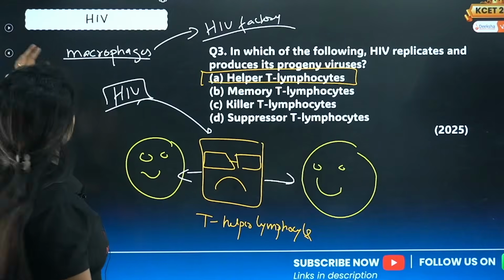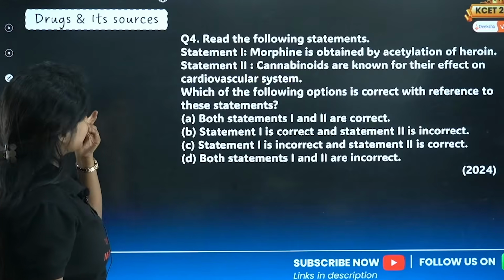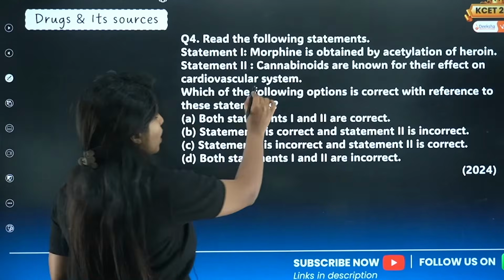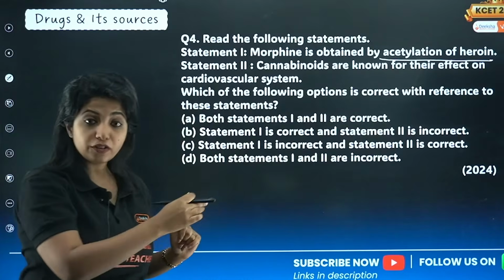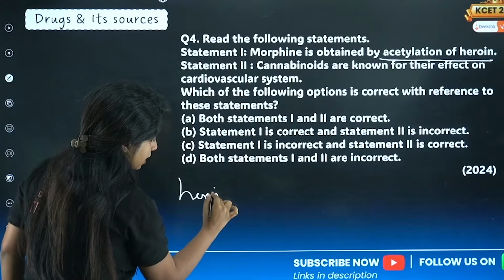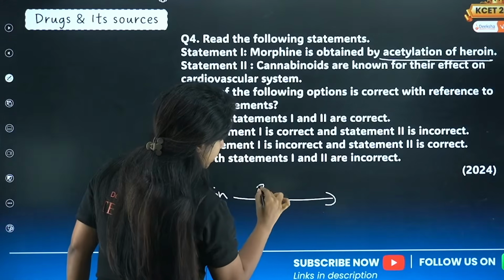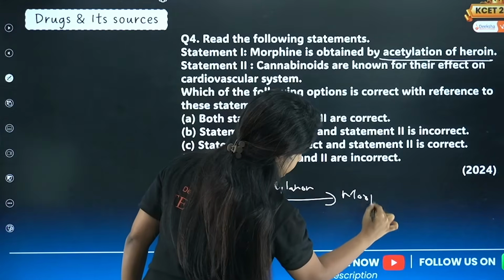Okay? Cool. Now read the following statements. This is drugs and their sources. Statement 1: Morphine is obtained by acetylation of heroin. So we are saying heroin is there, you make it undergo acetylation, and then you get morphine.